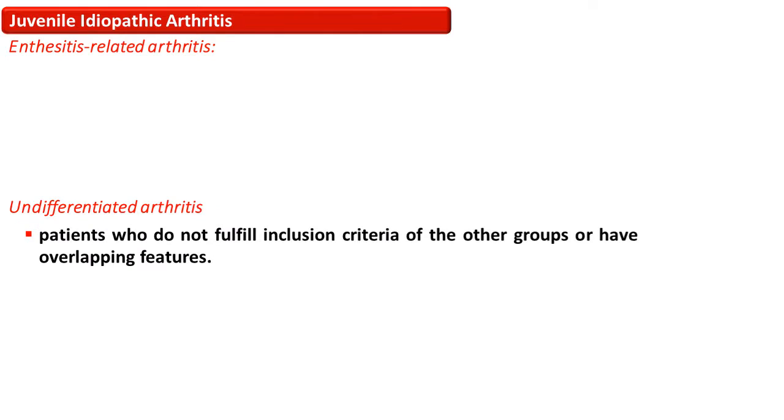Then there is the final category, undifferentiated arthritis. The people who are not fulfilling any inclusion criteria in the other groups and have overlapping features are labeled as undifferentiated arthritis.